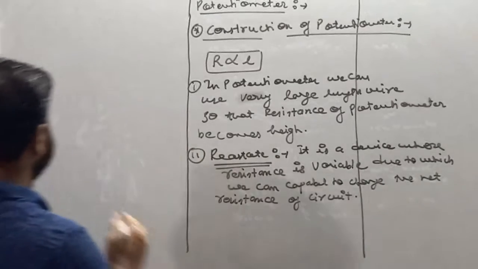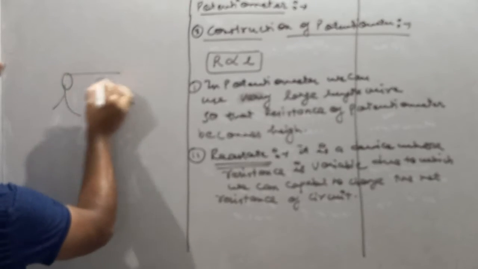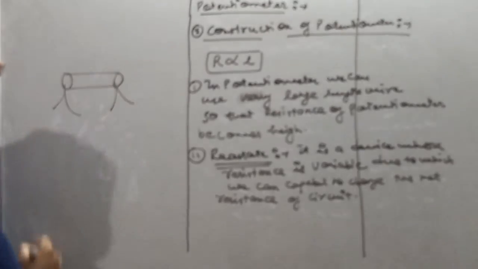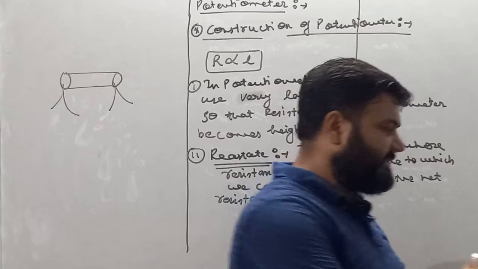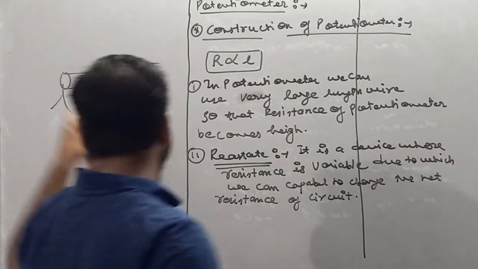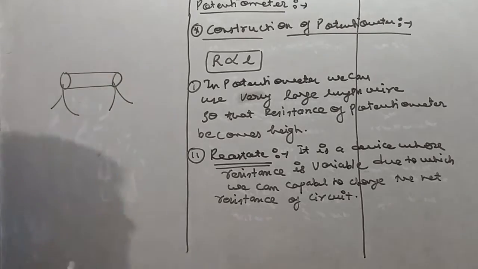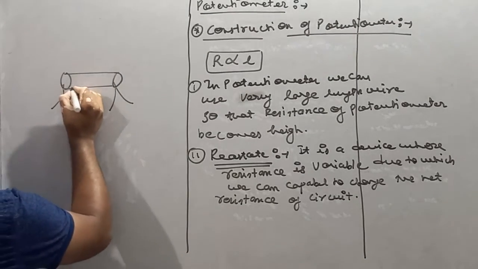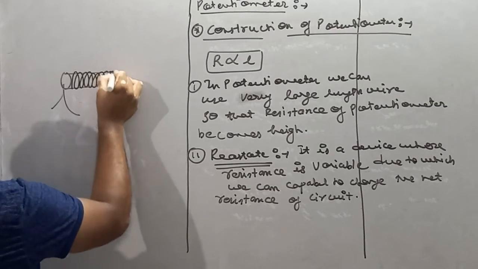It looks like this, my dear students. I hope you are all aware of the rheostat. You will see this device in your physics laboratory. So check it out, dear student. It is a device in cylindrical form. It is made up of clay, and in this device lots of turns of wire are present.